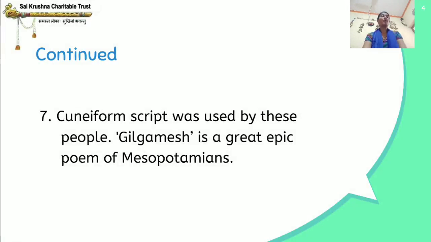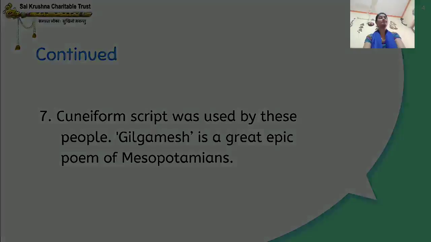Cuneiform script, I have told you, it's a triangular form of writing, was used by these people. Gilgamesh is a great epic poem of Mesopotamians. Like we Hindus, our great epics are Mahabharata, Ramayana and Bhagavad Gita. In the same way, Gilgamesh is a great epic poem of the Mesopotamians.